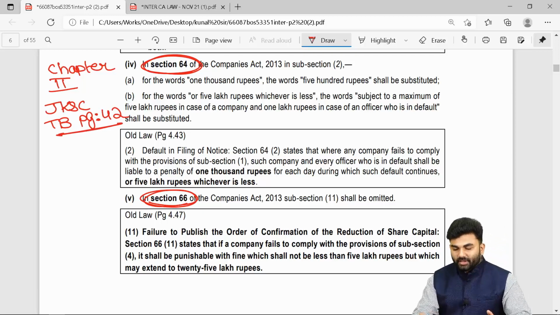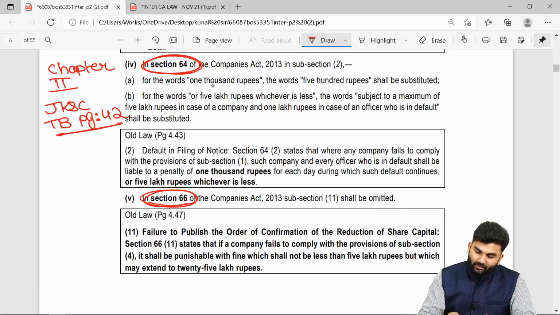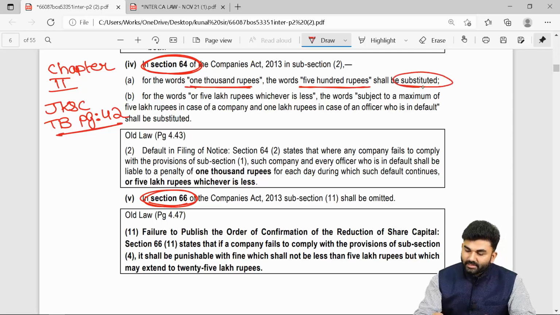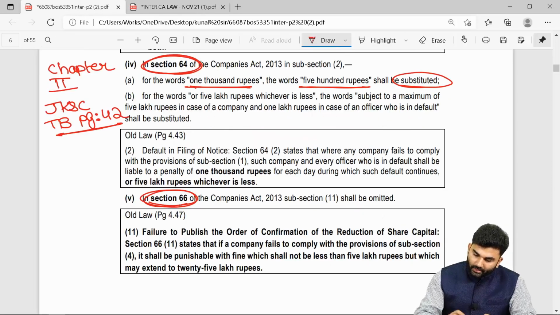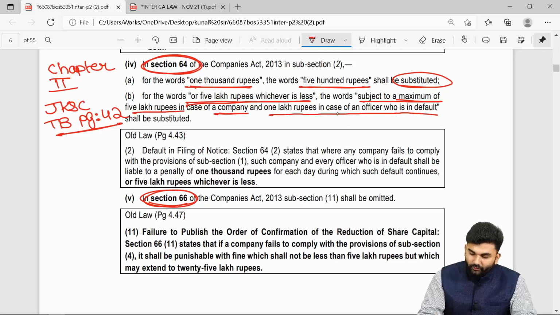Okay. Section number 64, the changes are: for the words 1000 rupees, the words 500 rupees shall be substituted. So over here, the words 1000 will be struck off and it will be made 500 rupees. For the words or 5 lakh rupees, whichever is less, the words subject to a maximum of 5 lakh rupees in case of a company and 1 lakh rupees in case of officer in default shall be substituted.